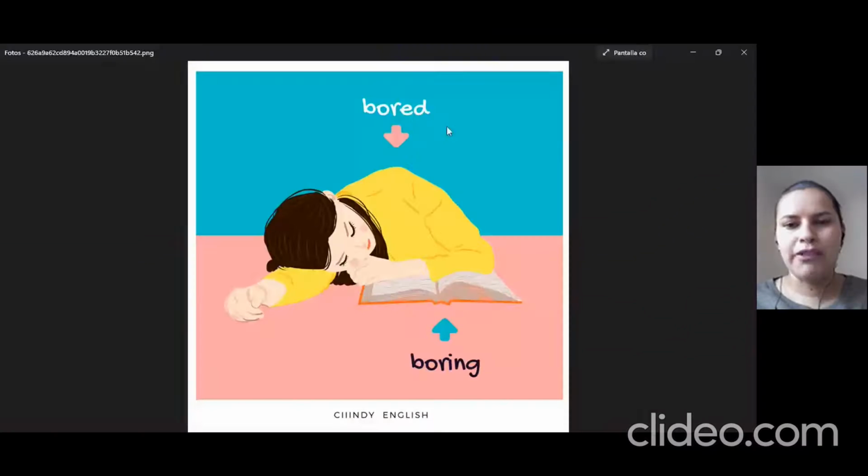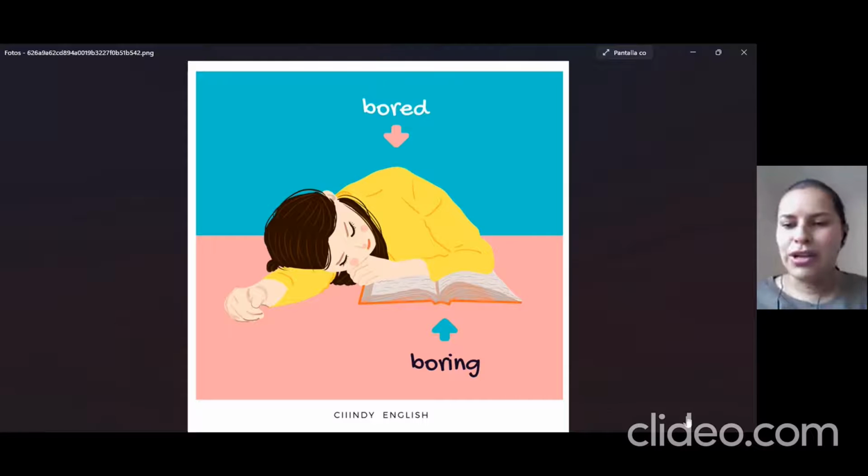In this moment, I will share my screen to show you the difference between them. Okay, so as you can see on my screen now, we can find here a person who is bored and also is showing a book that is boring. We can use bored and boring, but usually we have the doubt, I don't know in which cases I can use ed or ing in order to express what I want.